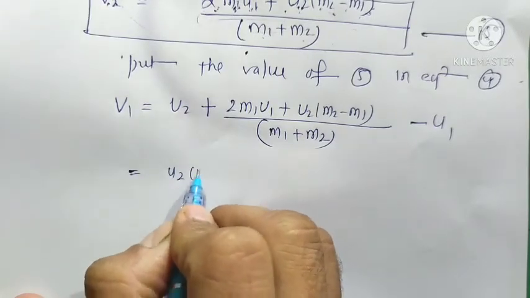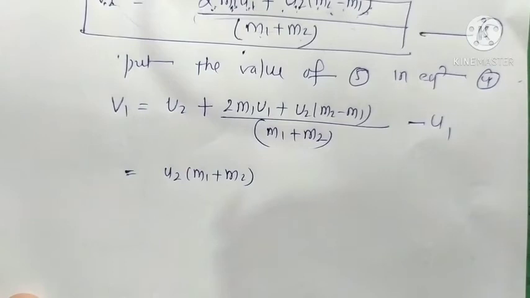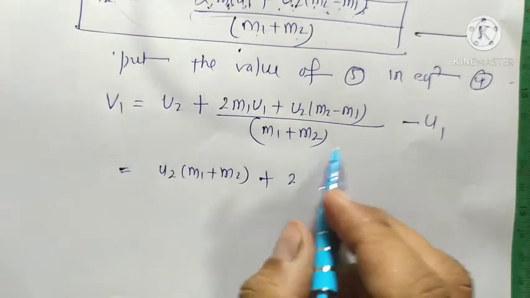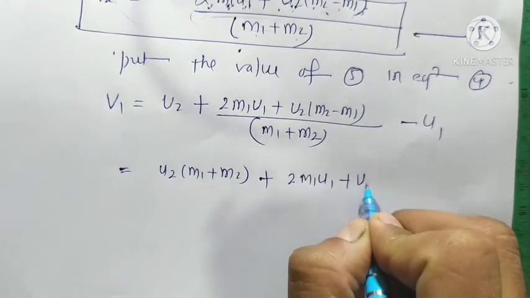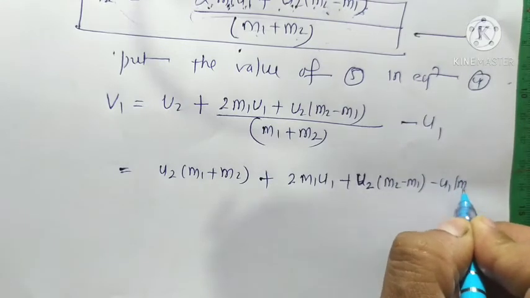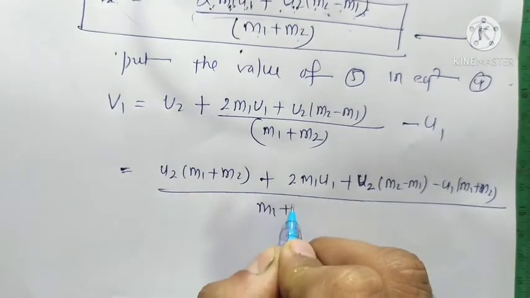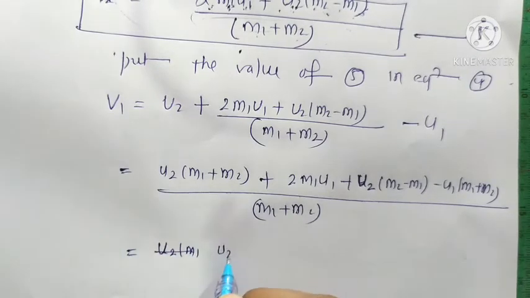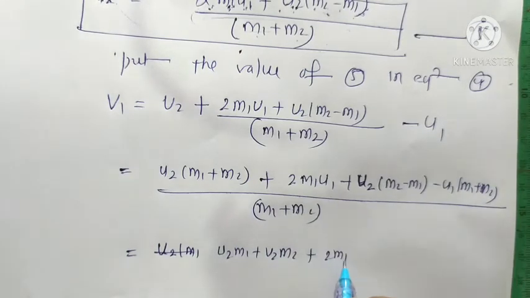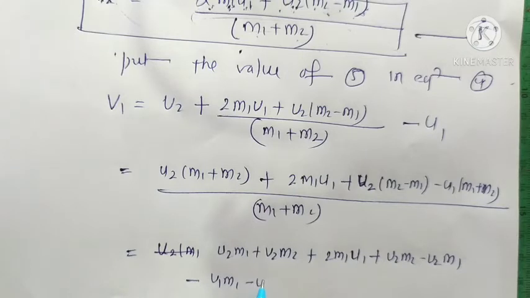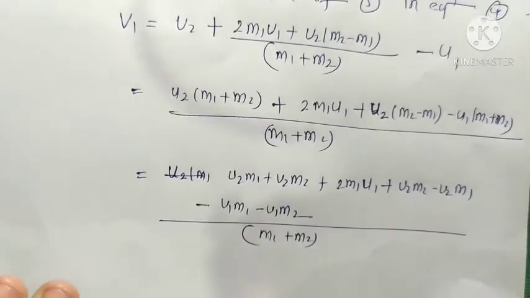So directly we write u2 m1 + u2 m2 + 2 m1 u1 + u2 m2 - u2 m1 - u1 m1 - u1 m2 upon (m1 + m2). Now we solve this value and then we will get the final value of v1.